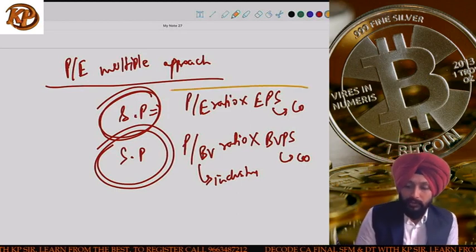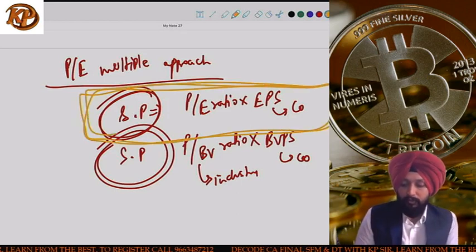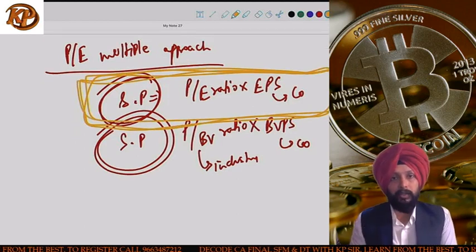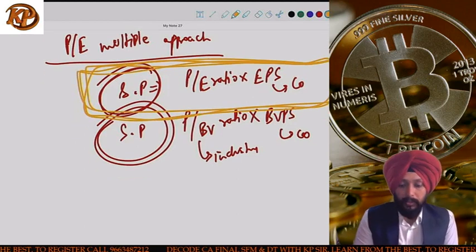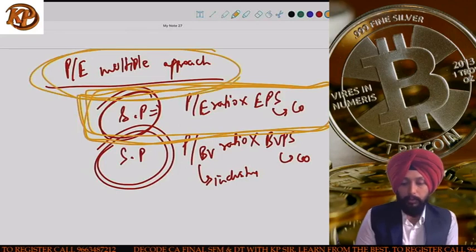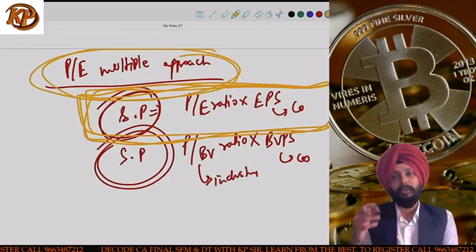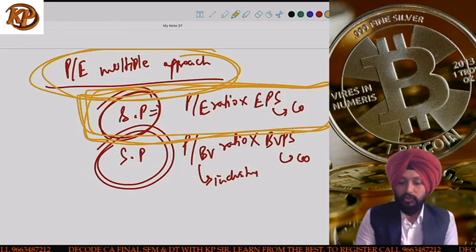Most important thing in this part is this particular formula. Whenever they give you PE ratio of the company, chances are very high they want you to use the PE multiple approach for calculating the share price. You will see application in this chapter. You will also see application in the mergers and acquisitions chapter.